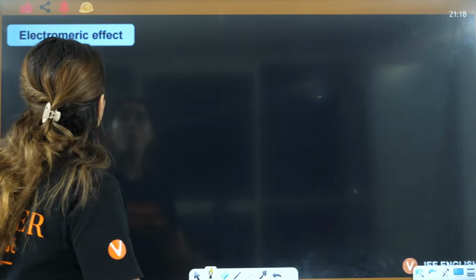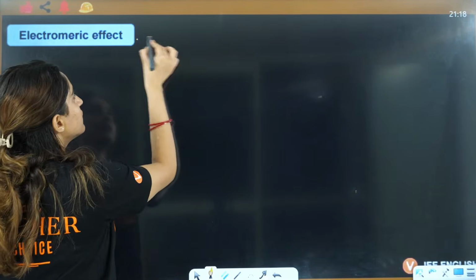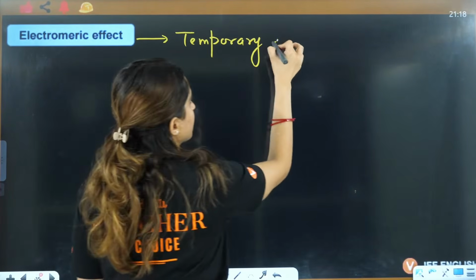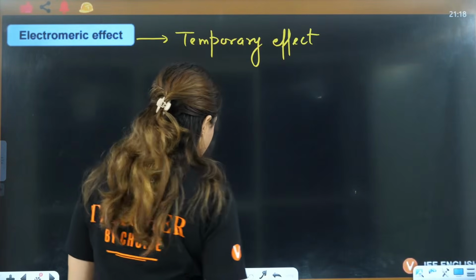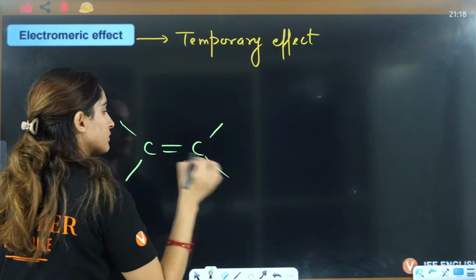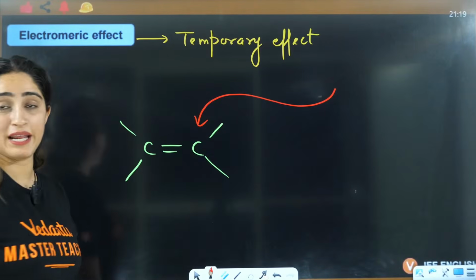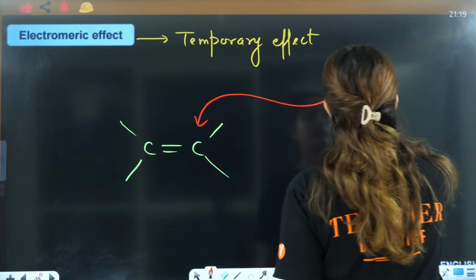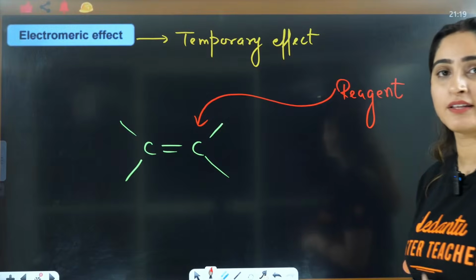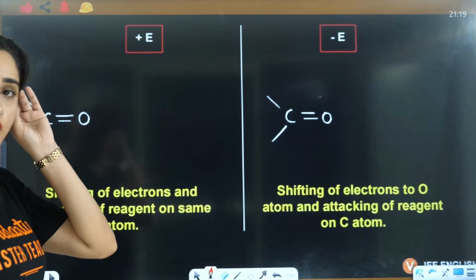See, what is electromeric effect? Firstly, it is a temporary effect. That means when you have a double bond, in the presence of some reagent, when the reaction happens, then we tell whether electromeric effect has happened or not, whether it's plus E or minus E. So how do you define that?